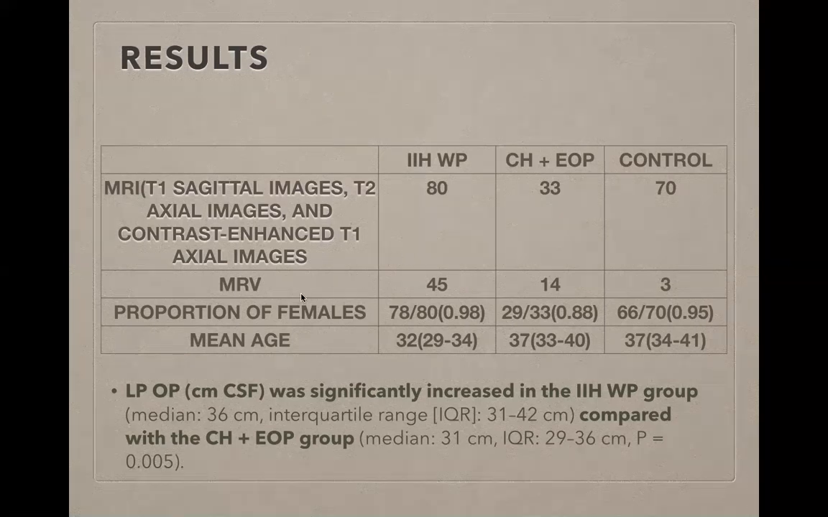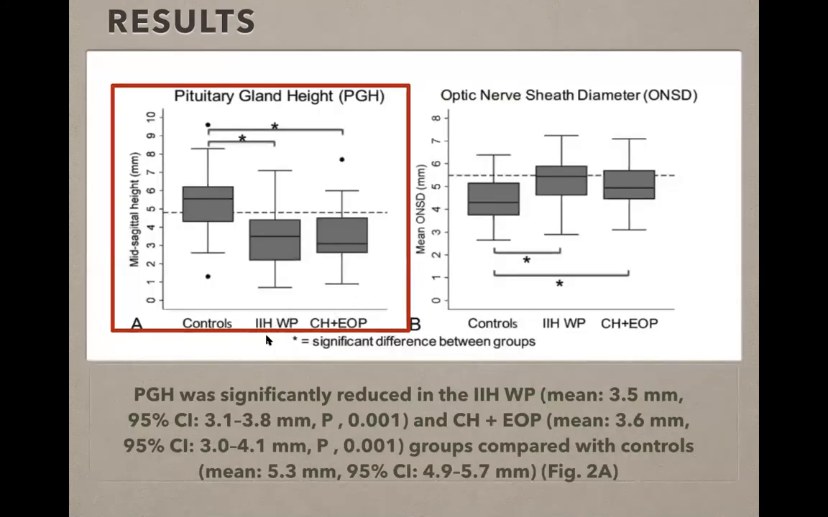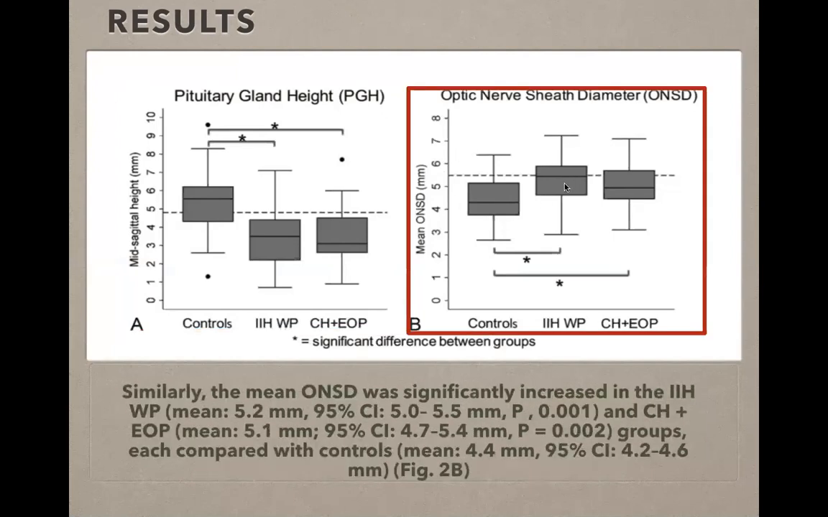Yes, ma'am. So MRV was done in 45 patients of the first group, 14 of the second group, and 3 of the control group. Proportion of females was more in all the 3 groups, with a mean age of around 32 in the first group and 37 in the other 2 groups. LPOP was significantly increased in the IHWP group as compared to the CHEOP group. In the results, we can see that in the IHWP group and the CHEOP group, the pituitary gland height is significantly reduced as compared to the controls. And in the ONSD, we can see that in the IHWP and CHEOP groups, the optic nerve sheath diameter is significantly increased as compared to the controls.